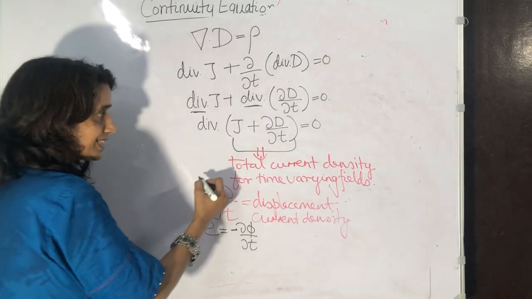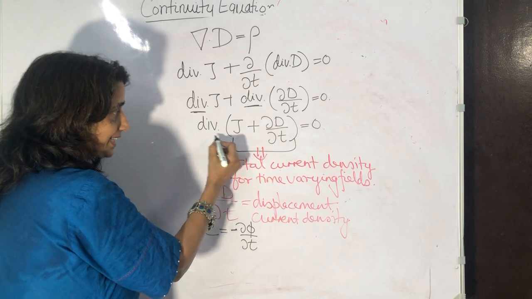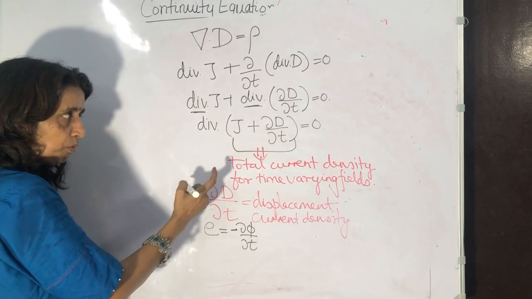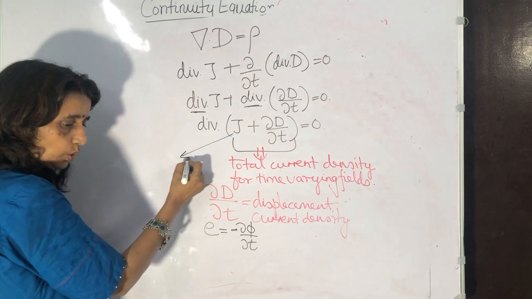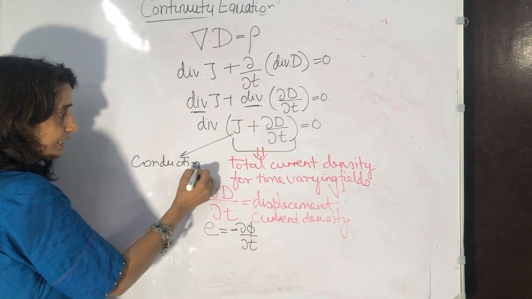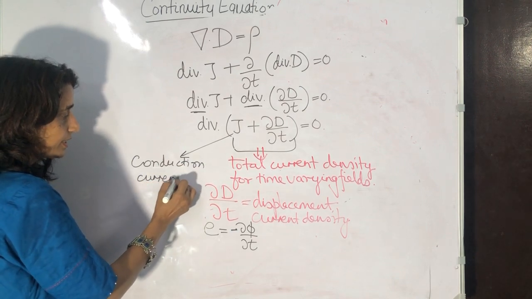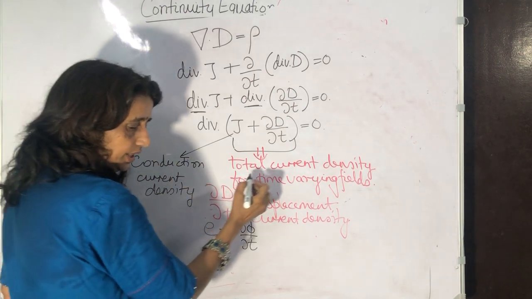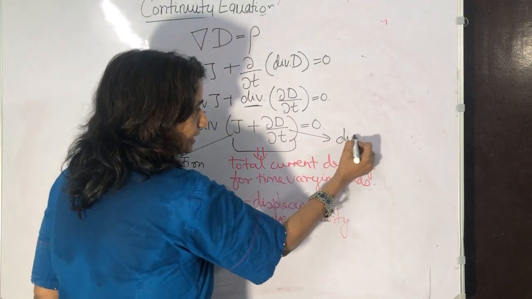So Maxwell said that the current density J for time varying fields will be equal to the conduction current density plus the displacement current density.